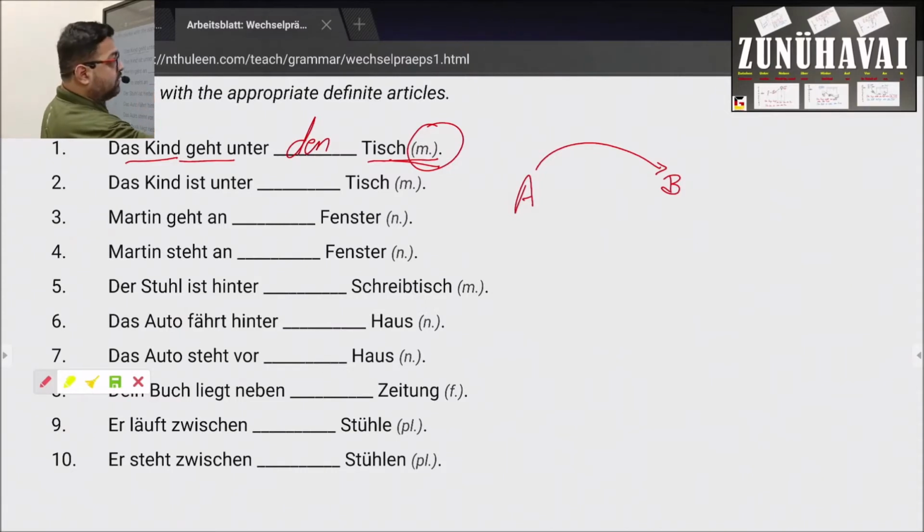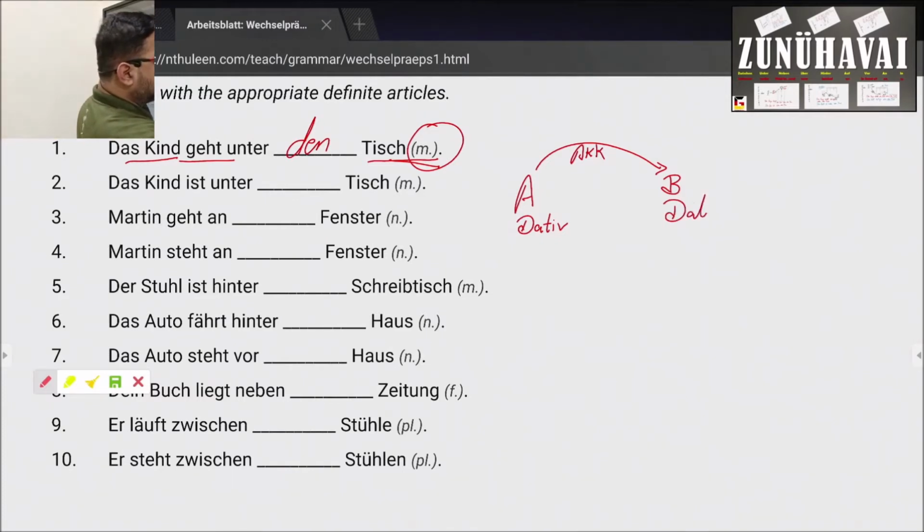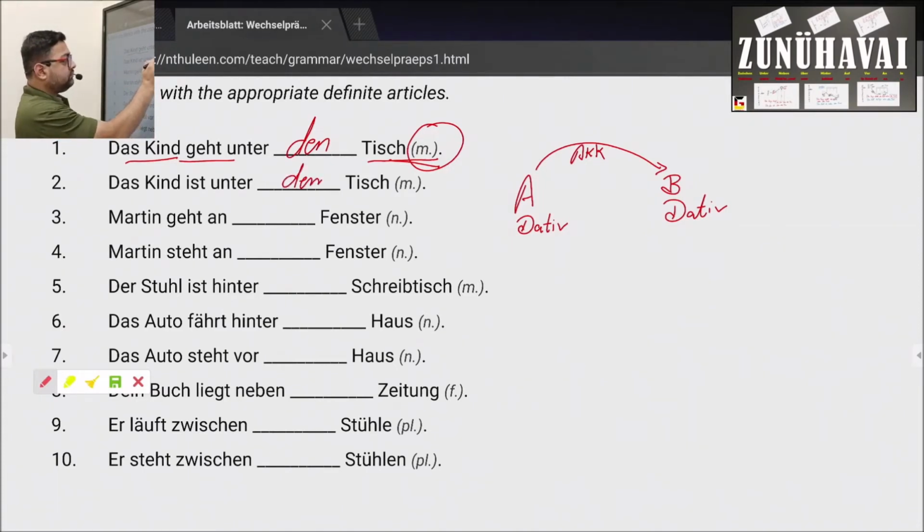In the second example, das Kind ist unter dem Tisch. Now he went from A to B. In position A, he was in dative mode. When he went to B, he was in accusative mode. Now, when he is under the table, he is again in dative mode. So the Tisch article is there, and der becomes dem. Das Kind ist unter dem Tisch.